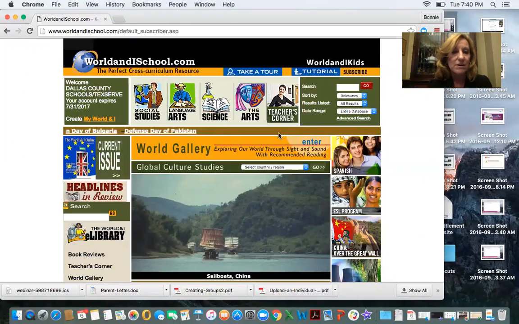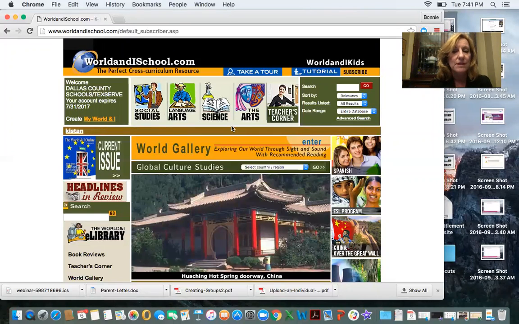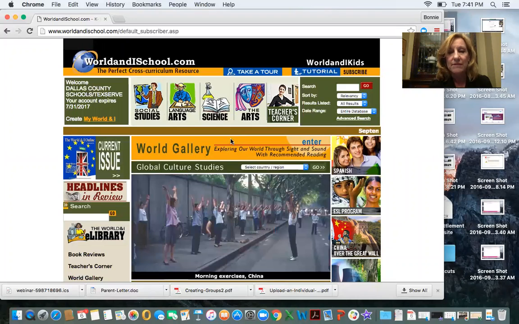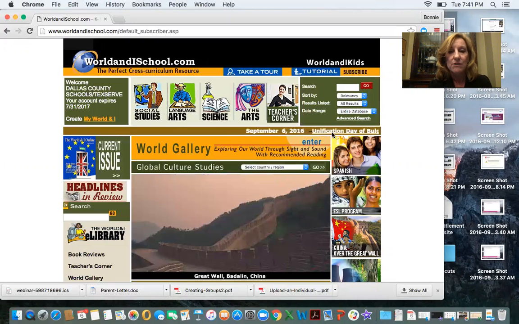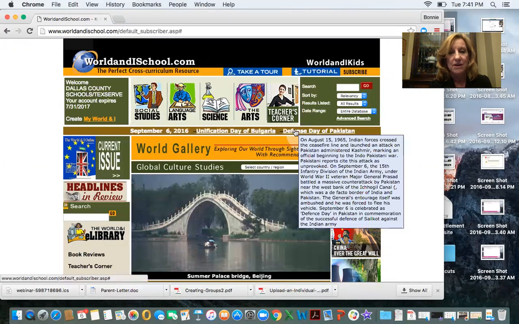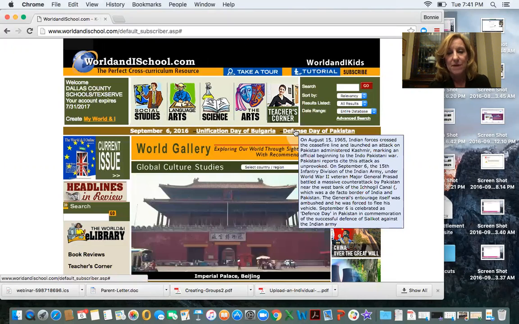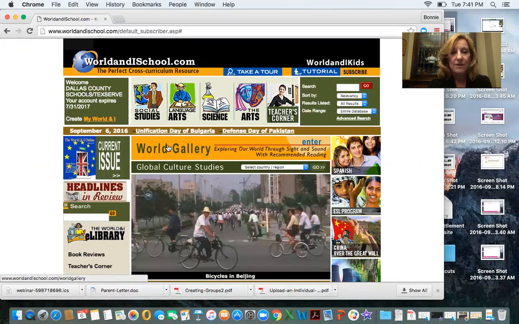The scroll bar shows certain things that are happening during today's history throughout the world. There may be one or two events that are highlighted. As those scroll across, you can point your pointer over the top of it, and then you will get a little bit of information about that special day in history. For instance, this one here on the Defense Day of Pakistan gives a little information on what that holiday is.